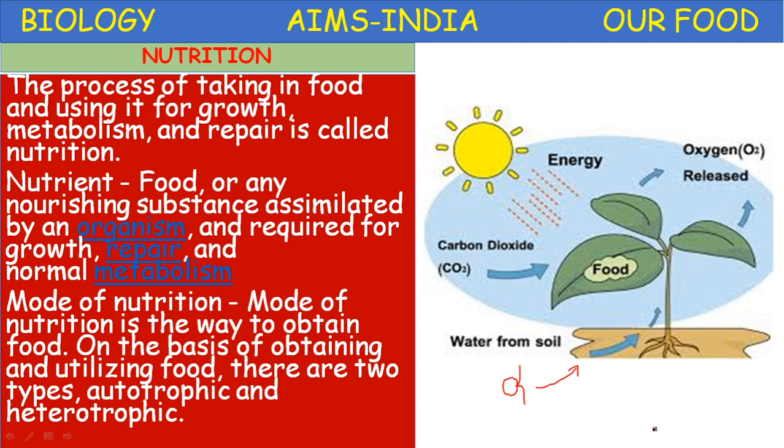Whereas respiration is a destructive, breaking down process. So anabolism plus catabolism is equal to metabolism. Metabolism involves several life processes. Without metabolism, an organism cannot survive.